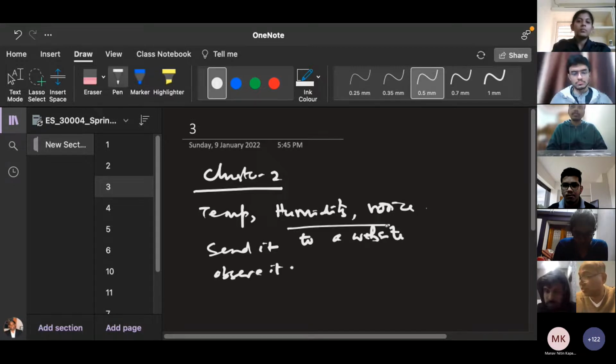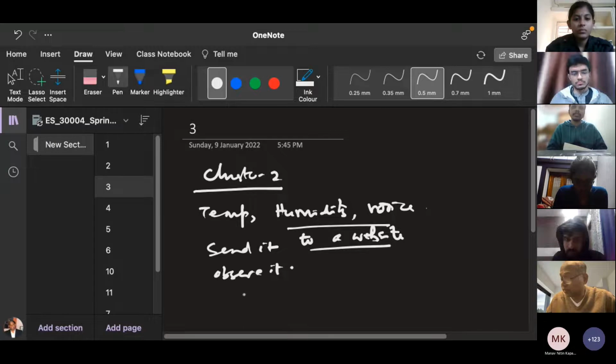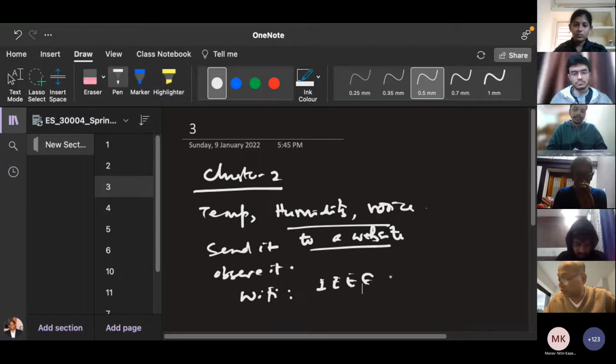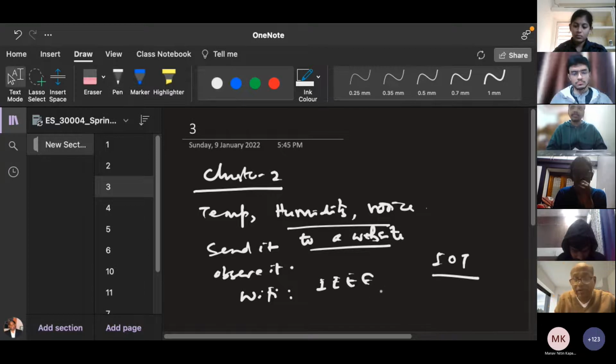This communication will be through Wi-Fi, that is the standard IEEE 802.11 network. So this is the IoT based experiment. You can achieve this through the ESP32 module I've already shared.